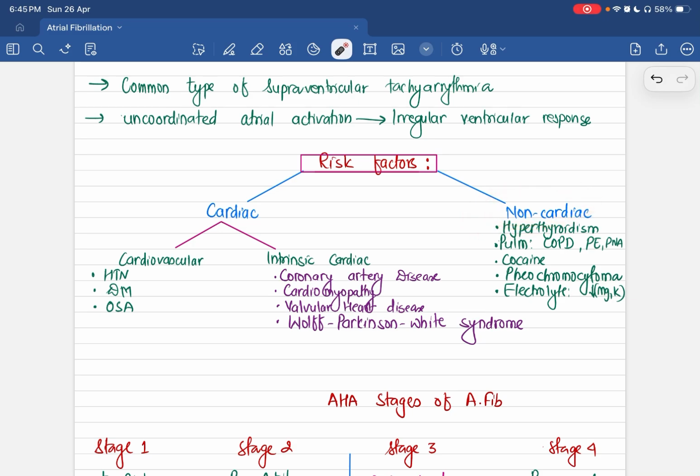Non-cardiac risk factors for atrial fibrillation include hyperthyroidism, pulmonary causes like COPD, pulmonary embolism and pneumonia, cocaine, pheochromocytoma, and electrolyte imbalances such as hypomagnesemia and hypokalemia. Therefore, a thyroid disorder must always be ruled out in patients with new onset atrial fibrillation.